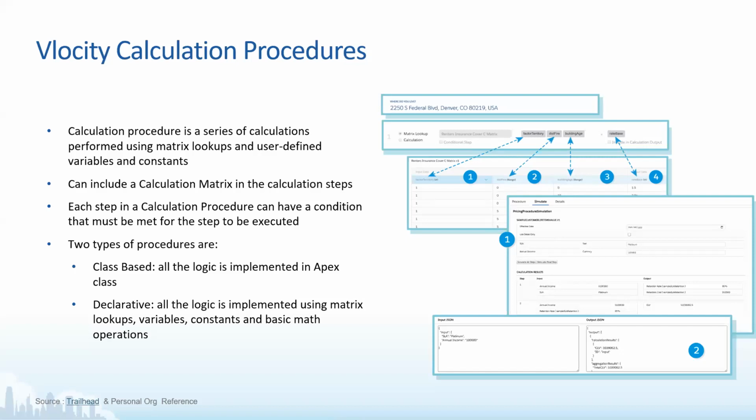Priority plays a big role: the topmost priority with the date received as input to the calculation procedure or matrix will be taken into consideration when selecting which one to pick up. This is how the whole pricing model, or calculation model, works in Velocity.